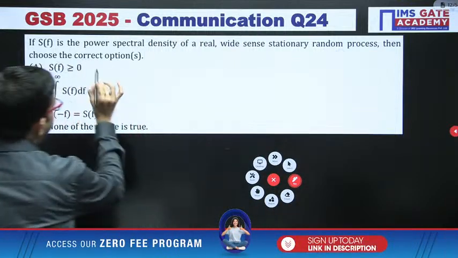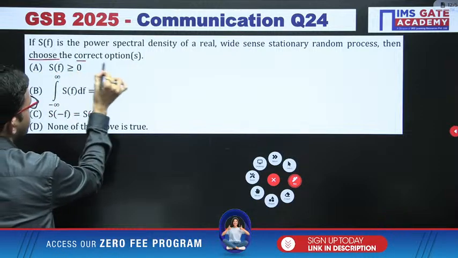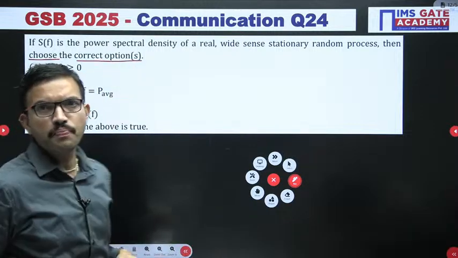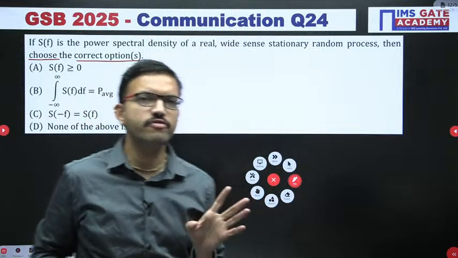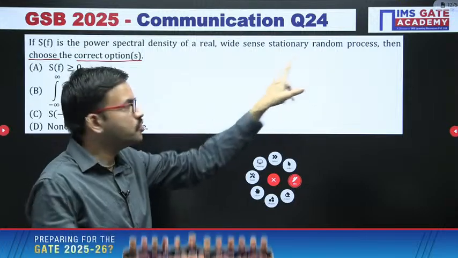So whenever you are having a question format like this, choose the correct option or options, that means it is MSQ. In the exam there won't be any confusion. They will specify after the question if it is MSQ.